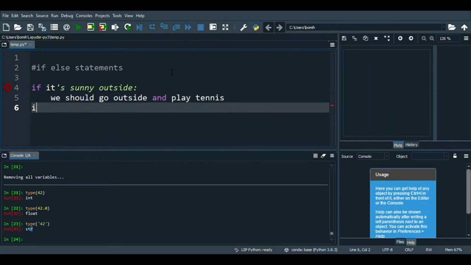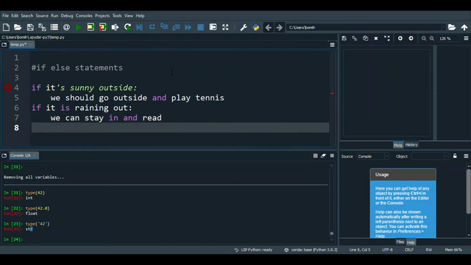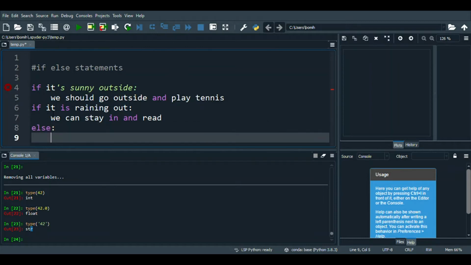We can also say if it is raining out, we can stay in and read. And we can say else, meaning that it doesn't fit either of these two criteria. Then, let's hypothesize that it might be snowing, we can say we will make hot cocoa and sit by the fire.